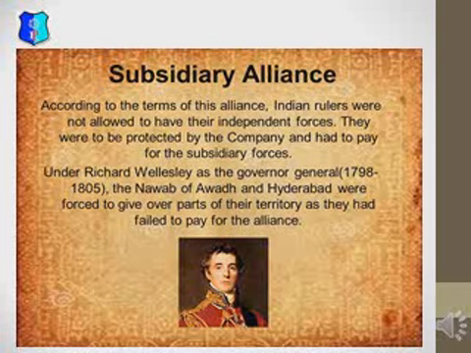Fourth, the king could not appoint any other European without the permission of the British. Fifth, in order to enter into an agreement or pact with any Indian state, the permission of the Governor General was mandatory. Sixth and last, in return for all these services, the company would offer protection to the state from any internal or external aggression.